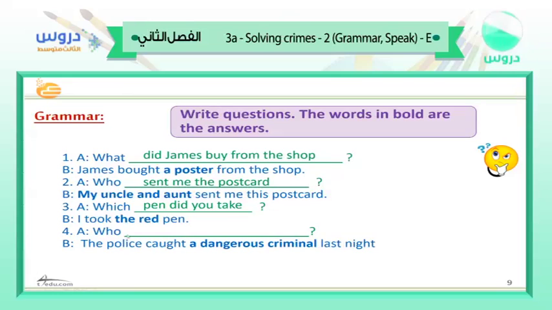Now, the police caught a dangerous criminal last night. So what is my question? Who did the police catch last night? Keep in mind that as long as we have an auxiliary verb, the tense comes in the auxiliary verb and the main verb is in the infinitive form. Okay, very good, great job.